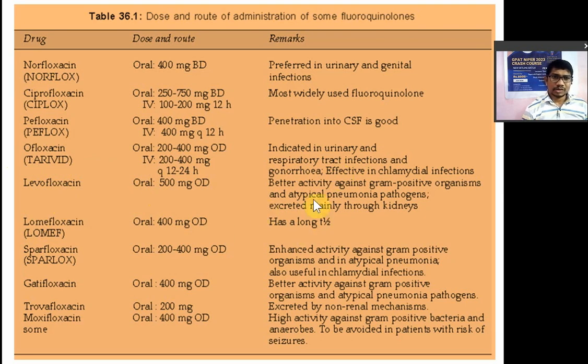So it has a better activity against gram-positive bacteria and atypical pneumonia. Next one is lomifloxacin. It has a long half-life. Sparfloxacin, it has an enhanced spectrum of activity against gram-positive organisms and atypical pneumonia. Gatifloxacin has better activity against gram-positive, but it is no more used systemically. It is only used topically in eye drops because it produces arrhythmia.